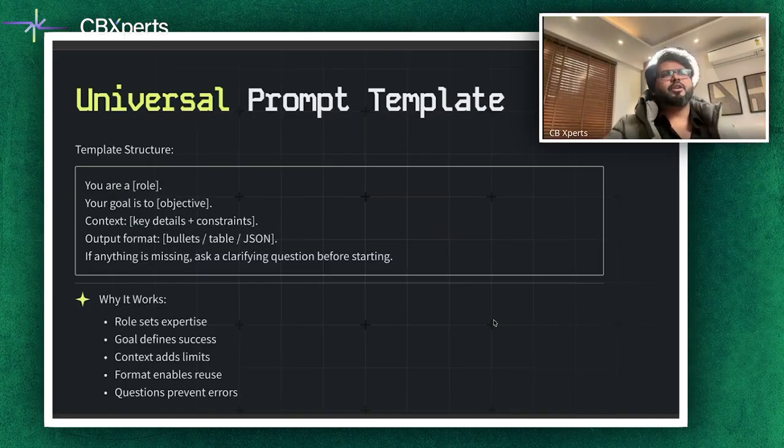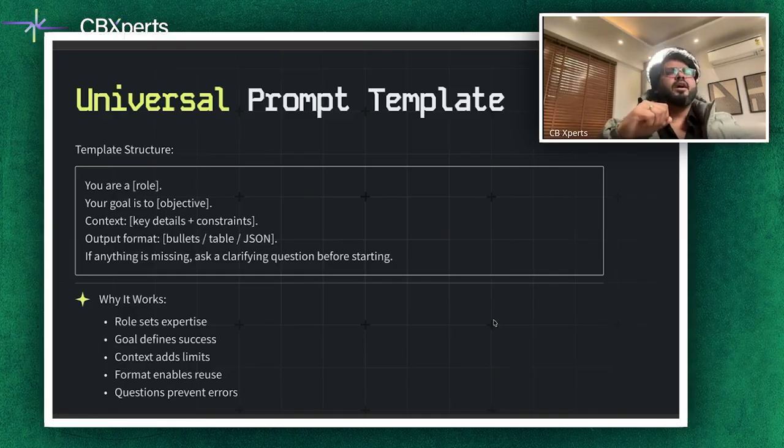So it's important that you define the goal. You provide the right context, provide the key details and constraints to it. Provide the right output format. Specify bullets, tables, JSONs, whatever it is. And then if there is anything missing, you should write something around asking clarifying questions. If I am missing anything, you can ask clarifying questions. This helps. So role, goal, context, output format, and asking clarifying questions.